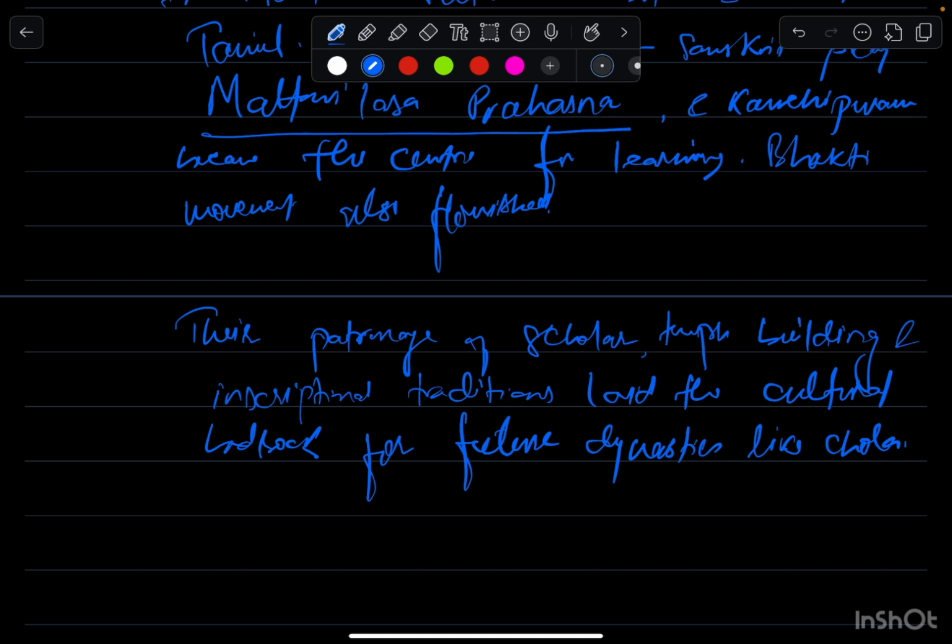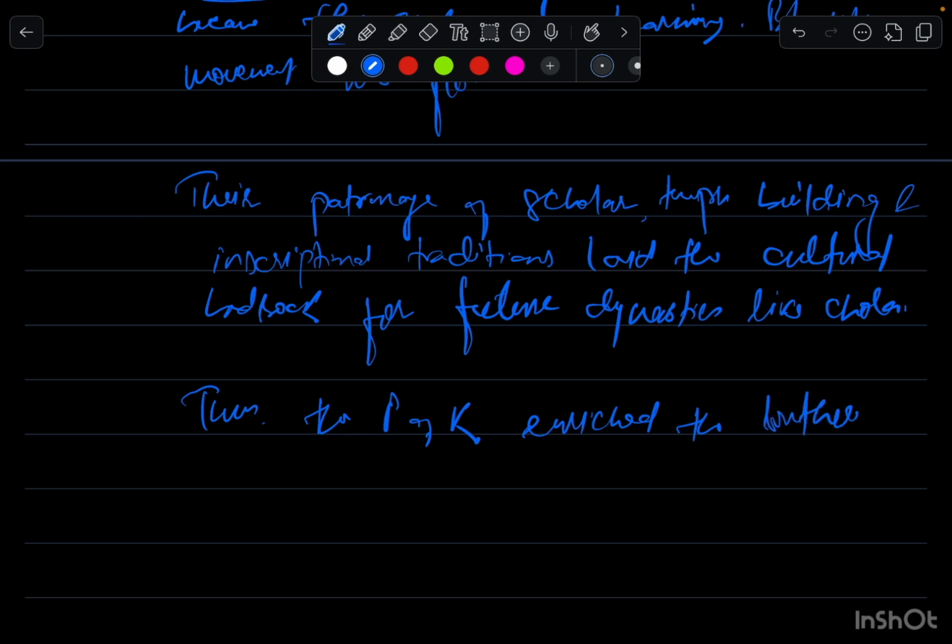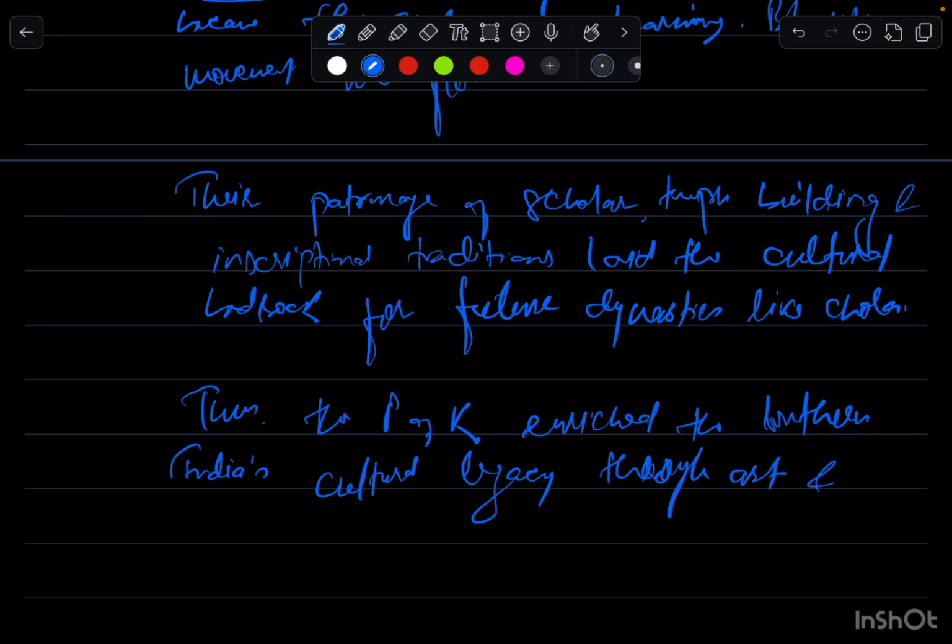like the Cholas. And thus we can say that the Pallavas of Kanchi significantly enriched South India's culture and legacy through their art forms and literary contribution. So that will become our final concluding line: thus the Pallavas of Kanchi enriched southern India's cultural legacy through art and literature.